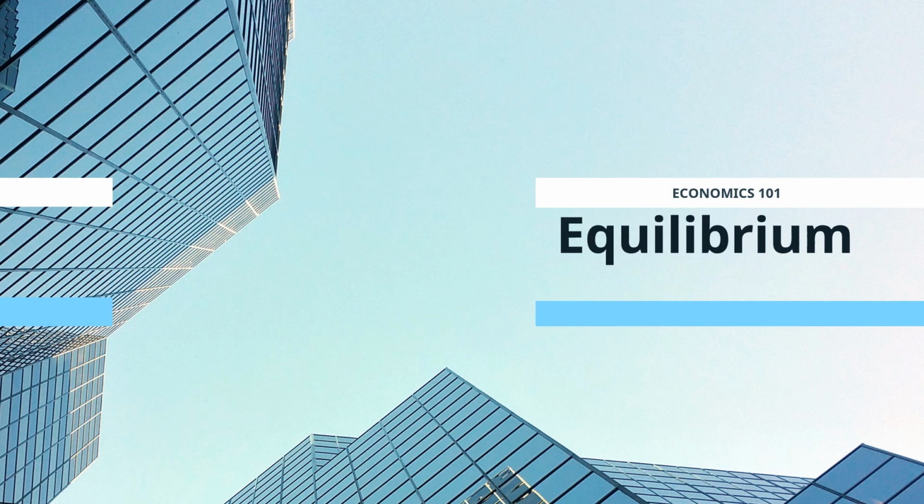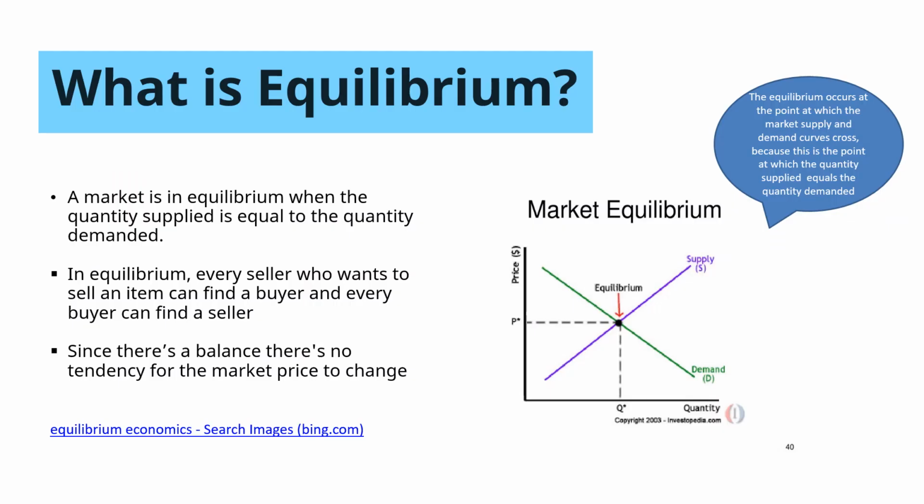So my topic for economics will be equilibrium. What is equilibrium? A market is in equilibrium when the quantity supplied is equal to the quantity demanded. In equilibrium, every seller who wants to sell an item can find a buyer and every buyer can find a seller. Since there's a balance, there's no tendency for the market price to change.